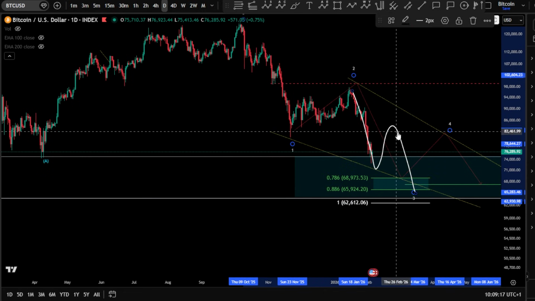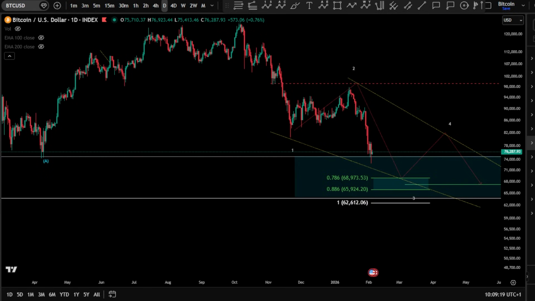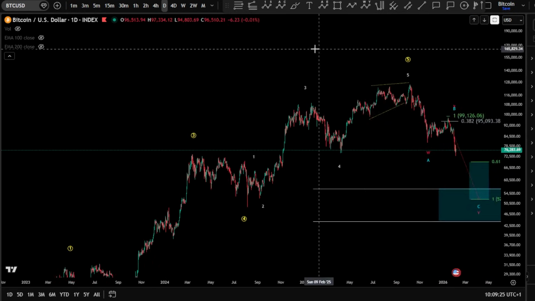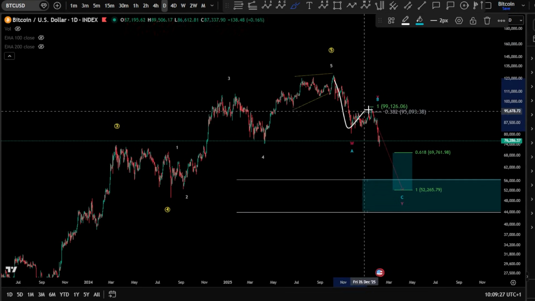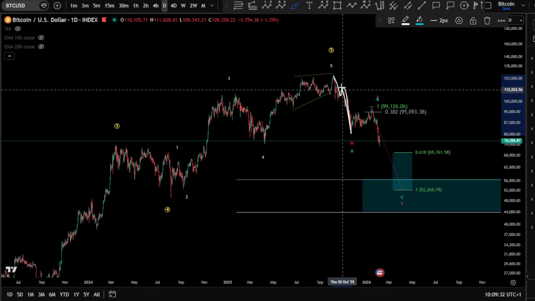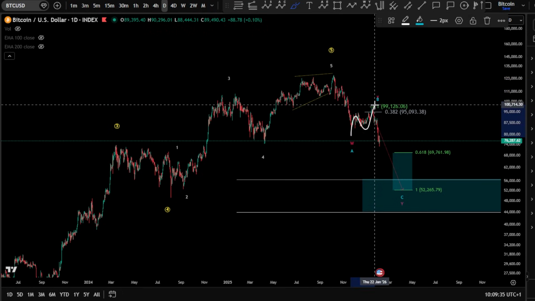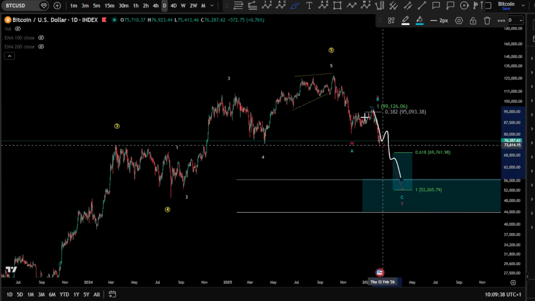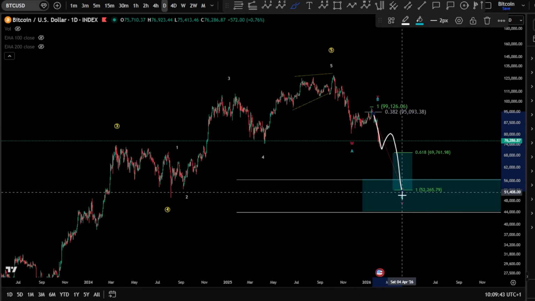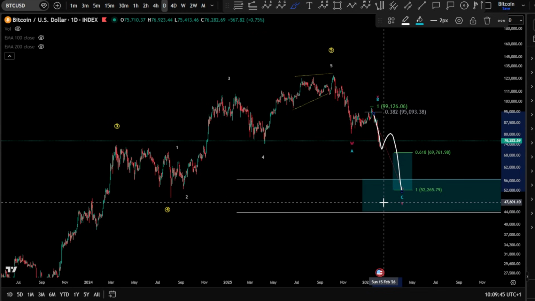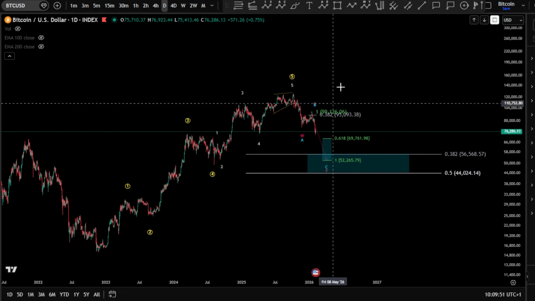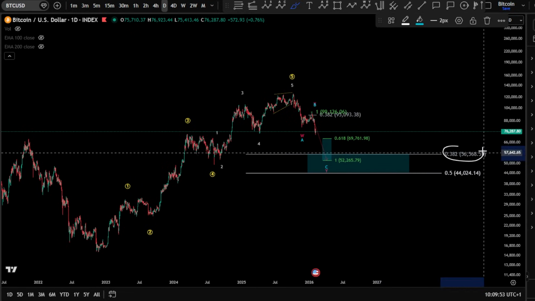Now, this is a question mark, of course, and this is what we have to estimate on the micro level. So another scenario, which can be much more bearish, is a deeper correction, WXY. I'm calling it WXY because we have only three waves here: a wave A, a wave B, and of course it can be a wave C, or I doubt it. It is much more likely a wave Y, which might be something like a deeper zigzag again. This might unfold deeper prices for Bitcoin, 52K here, and around the 0.38, 56K,